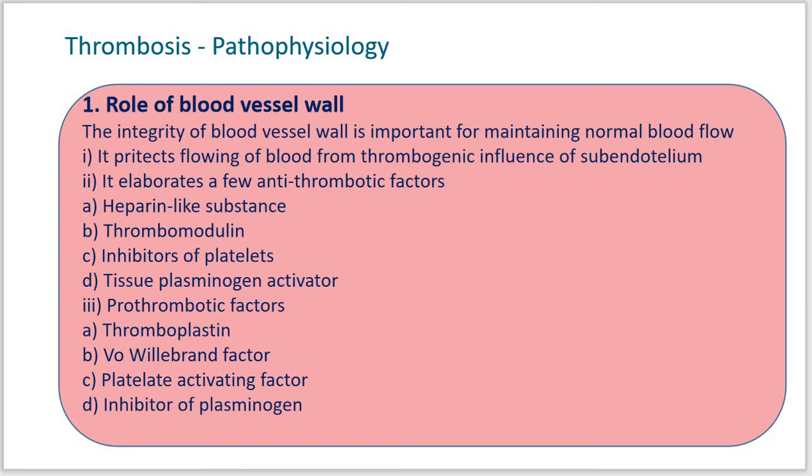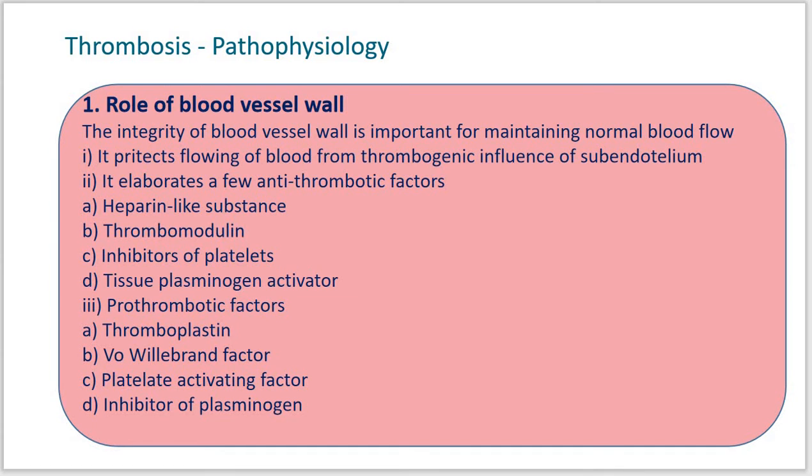Injury to the vessel wall causes vasoconstriction of small blood vessels briefly, so as to reduce the blood loss. Due to the constriction, the amount of blood passing through that area is low compared to the normal flow.